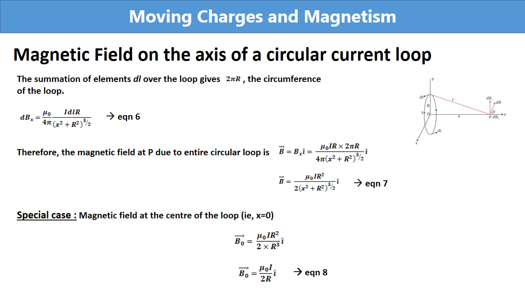Now we will see the special case. Magnetic field at the center of the loop. If we are calculating the magnetic field at the center of the loop, the value of x will be 0. So, in equation 7, if you substitute x as 0, you will be getting the expression for magnetic field at the center of the loop. Equation 8 gives the expression for magnetic field at the center of the loop.